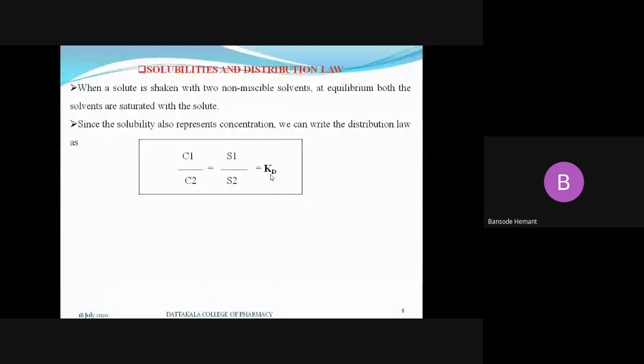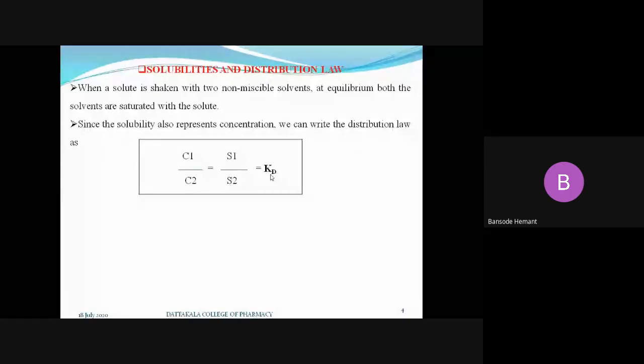Okay, that is nothing but the solubility. That much concentration is present in that solvent. So we can say that this is the solubility of that solute in that particular solvent. That's why we have replaced C1 and C2 with the terms S1 and S2, which are equal to C1 and C2 respectively.